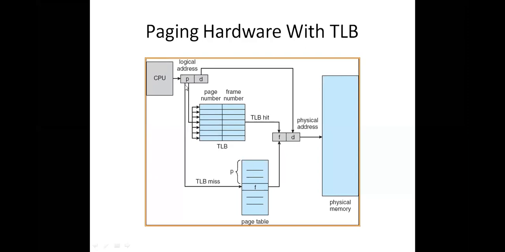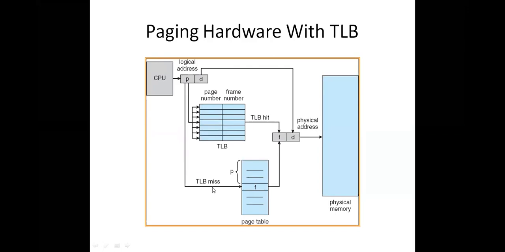Usually, once you know the page number, you need to check in the page table directly. But in this case, once you know the page number, you first check the cache, that is, the TLB. If your required page number is in this table, then it is called a TLB hit. So you know the frame number, you add the offset to this frame number, and you know the physical address.